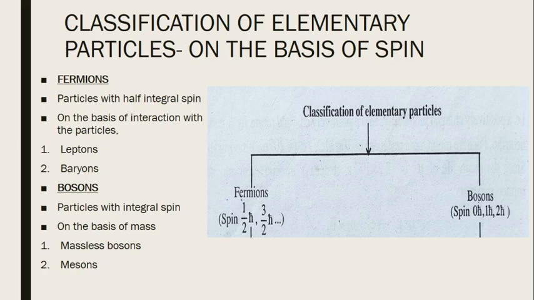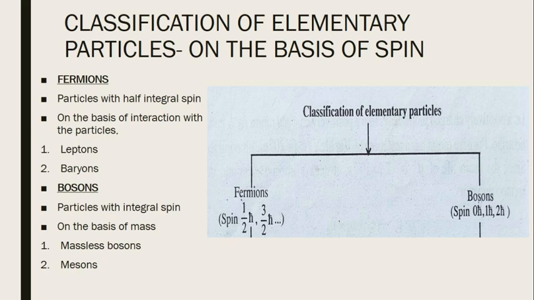Here you can see that earlier the classification was leptons, baryons and mesons. Leptons, the word means light. Baryons, the word means heavy. And mesons means medium. So initially the classification was based simply on the mass.